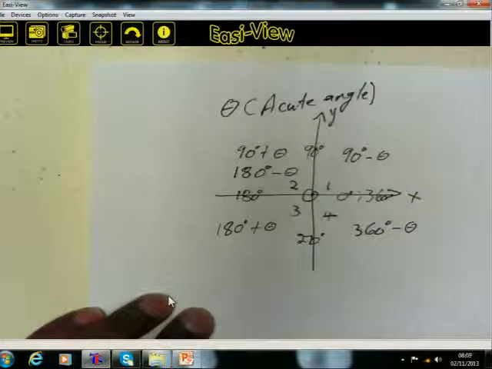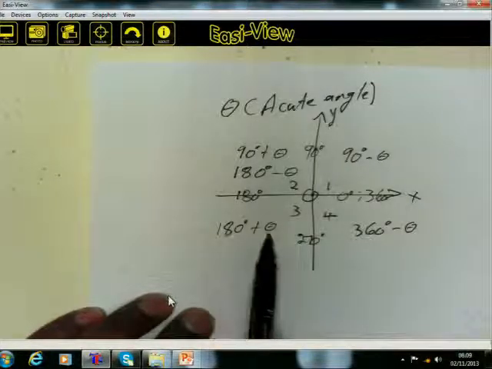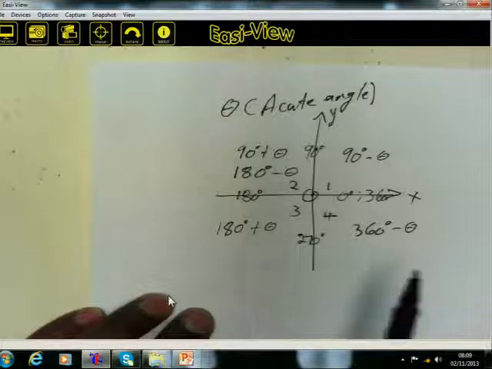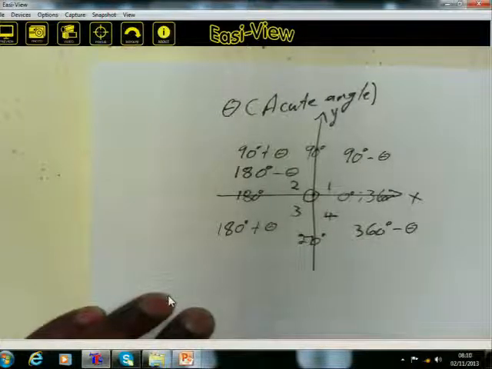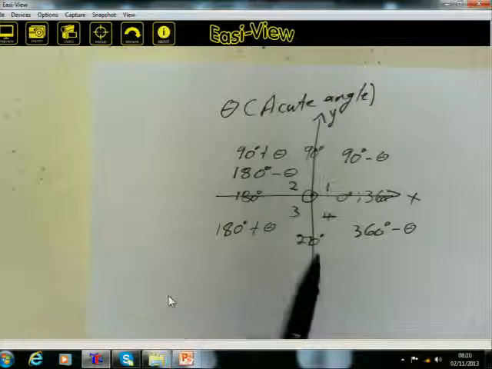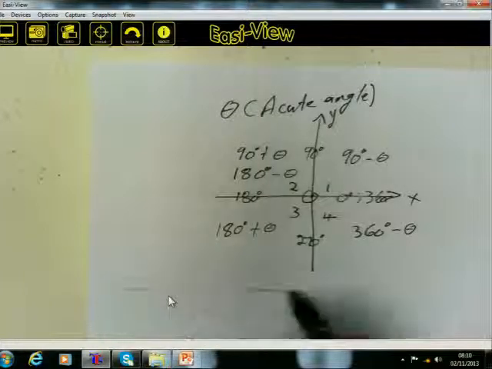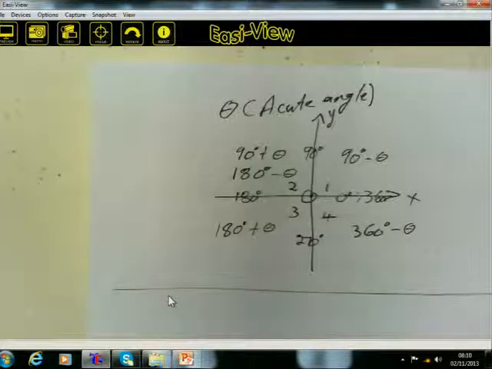So basically, in reduction formulae, what is important is for you to be able to know in which quadrant this compound angle lies. If you see 180 degrees plus, then you must know that is an angle in the third quadrant. 360 minus, then you must also know that it's an angle in the fourth quadrant. Accompanied with this will be the CAST diagram. It is important again to understand the CAST diagram.